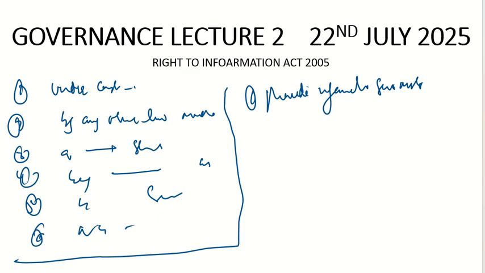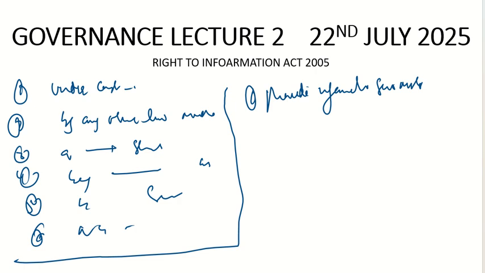We tell these authorities, please upload the important information that is required on the websites of your organizations, so that whenever people want to see it, they can just look at your websites and come to know, and there is less burden on the authorities. So this is the first provision, that all these institutions will have to ensure to provide information suo motu and display information on the website.